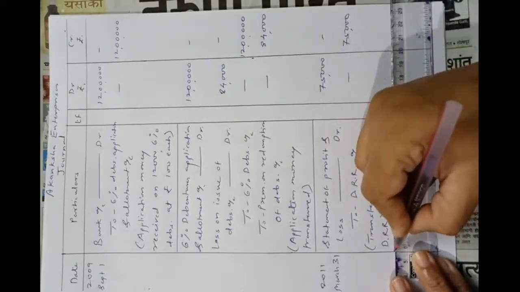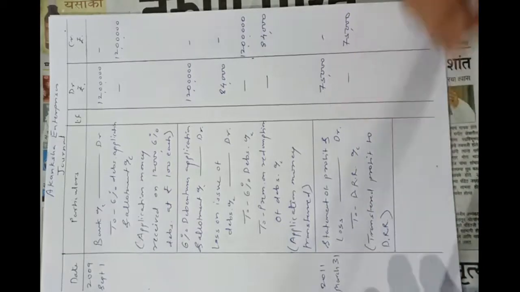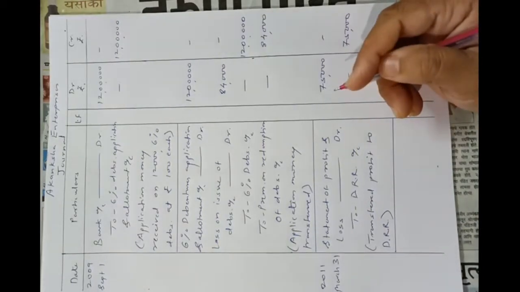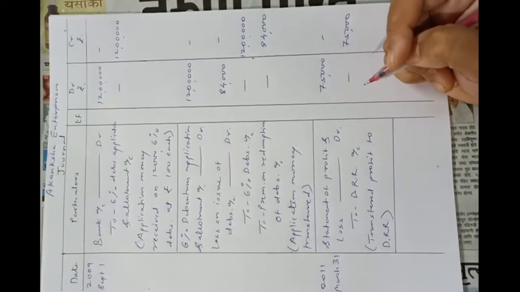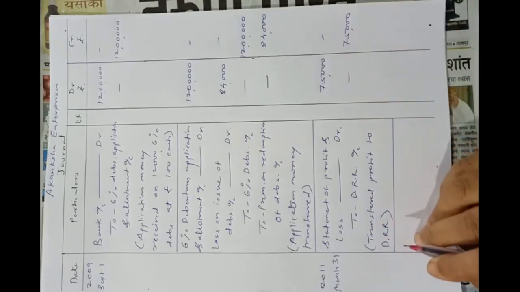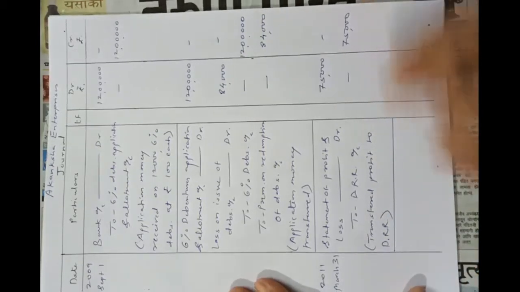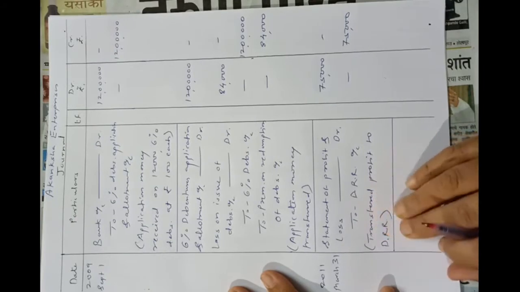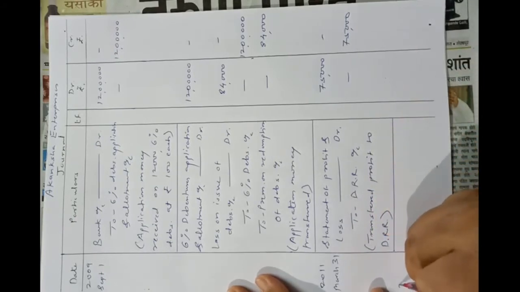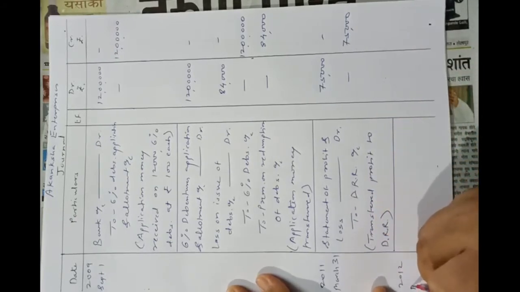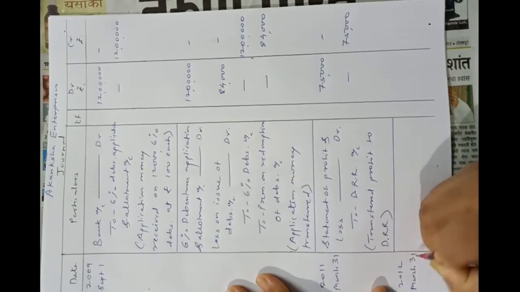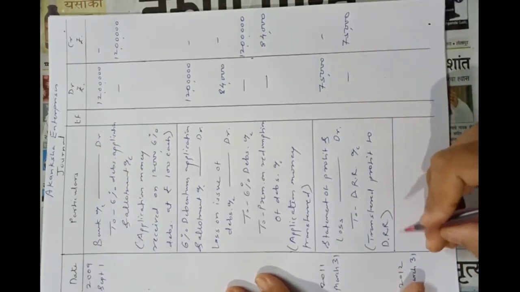It will be transferred in four installments of 75,000 each. Okay. Now this is the first installment on 31st March 2012. Now 2012, March 31st, again the second installment will be transferred.